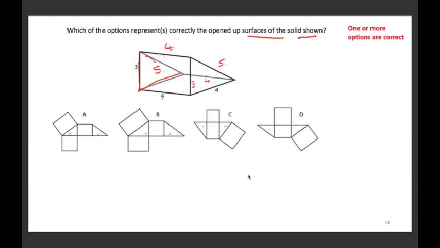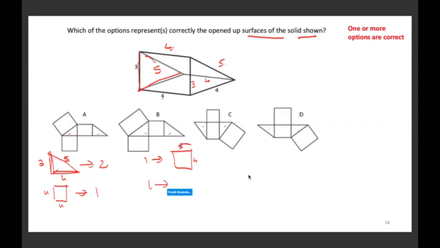Henceforth, the total number of shapes that we find in the surface development have to be 2 right angle triangles of 3, 4 and 5 size, 1 square of 4 by 4, and 1 rectangle of 4 by 5, and 1 rectangle of 3 by 4. So this is a rectangle, only 1 square and that too of a mid-size dimension.